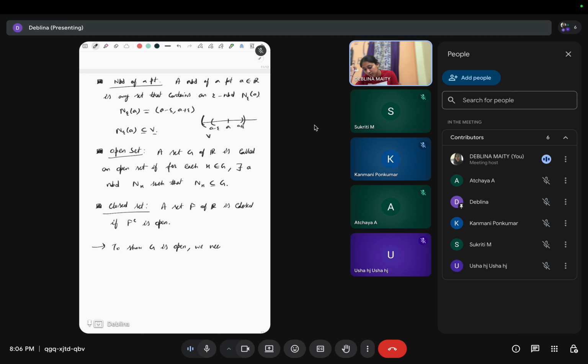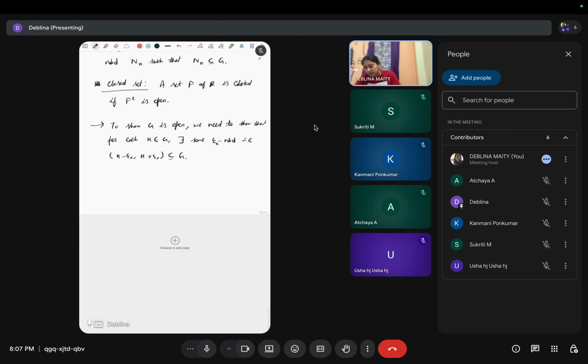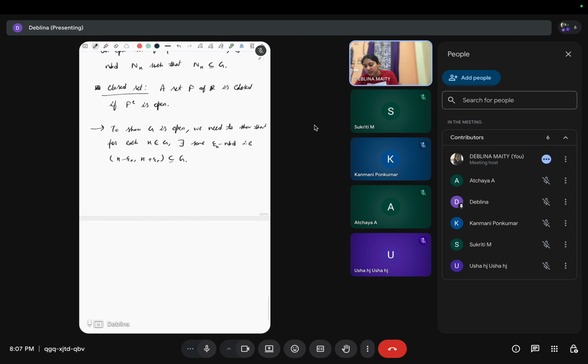So we need to show that for each x in G there exists some epsilon neighborhood, depending on this x, that is, x minus epsilon x and x plus epsilon x, which is totally contained in G, right? So to show G is open, we need to show this one.